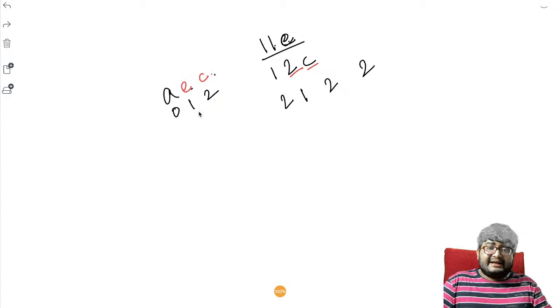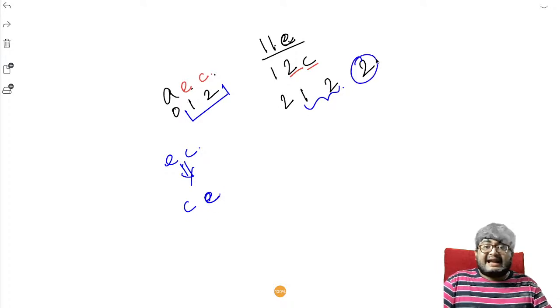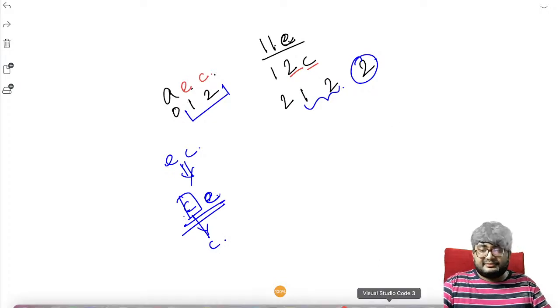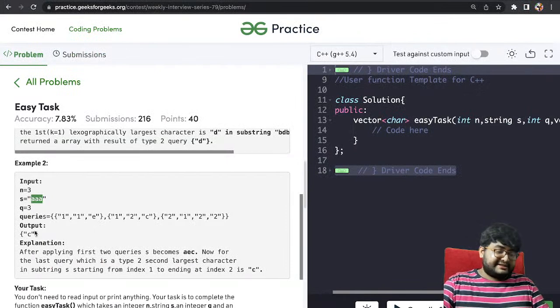In the range of 1 to 2, this will represent the range, right? What are the characters there? EC. What if you sort them? It will be CE. What is the second largest character in CE? It is C. E is the largest, C is the second largest. So the answer will be C. If you see, the answer is C.